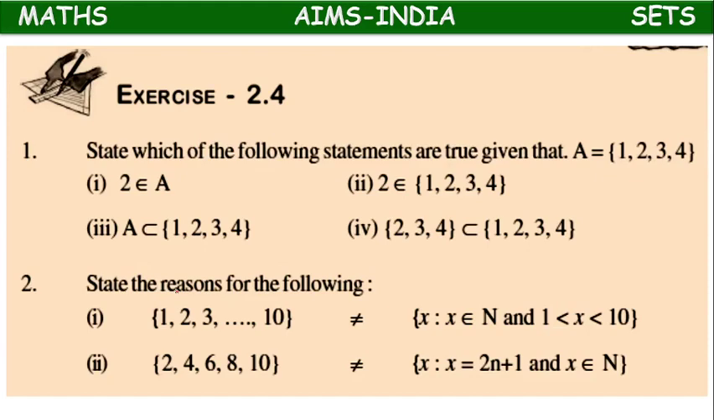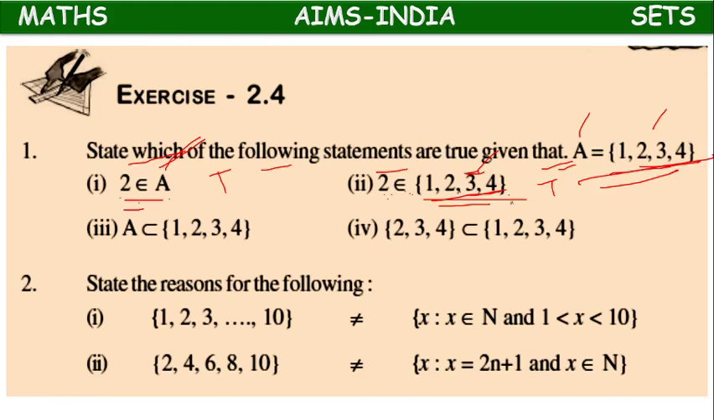Exercise. State which of the following statements are true, given that A equals 1, 2, 3, 4. 2 belongs to A. True. 2 belongs to the set 1, 2, 3, 4, yes. This set's name is A. We can write 2 belongs to A, or 2 belongs to 1, 2, 3, 4, because A and 1, 2, 3, 4 are both the same.